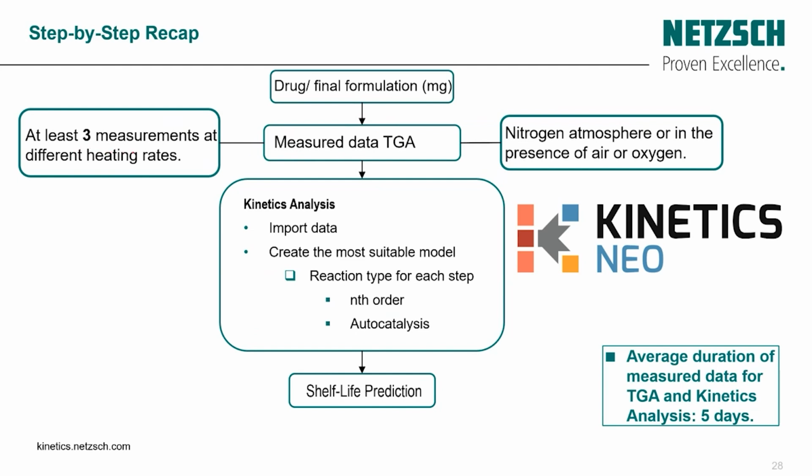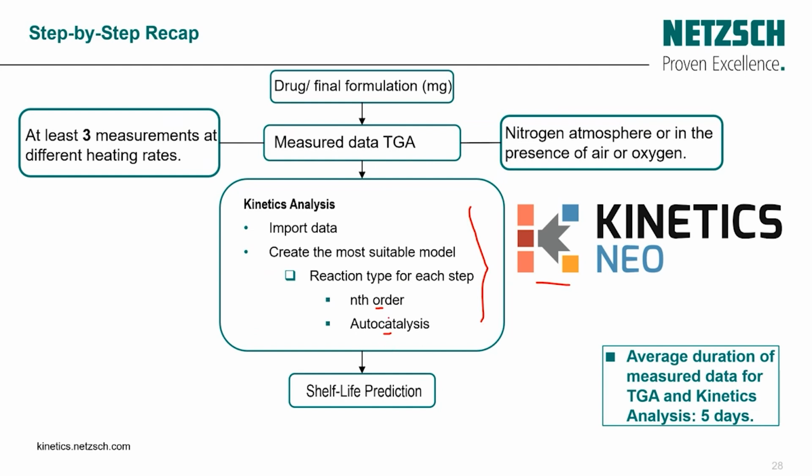The minimum is 3, and it's up to you whether it's under nitrogen atmosphere or in the presence of air or oxygen. Then based on that we can import the data into our software and create the most suitable model with the different reaction steps, in order or catalytic or any other reaction type, which are already included and implemented in our software.